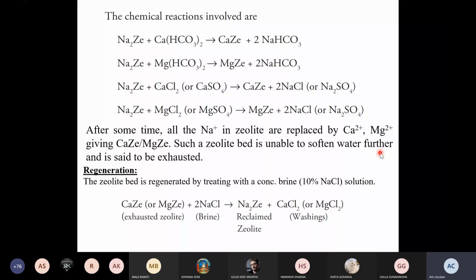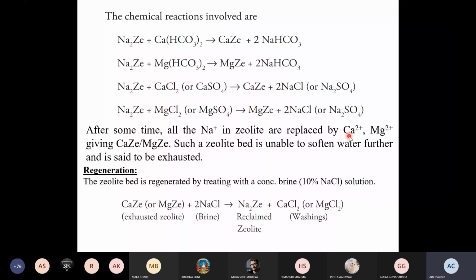After continuous treatment, all the pores of the zeolite will be packed with calcium and magnesium because of the exchange of the sodium ion. This stage will be reached when there are no sodium ions available for the exchange. This is known as the exhaust stage of zeolite. At this stage, if hard water is passed through the zeolite, there will not be any removal of the hardness. So we have to regenerate the zeolite. This is known as the regeneration process.